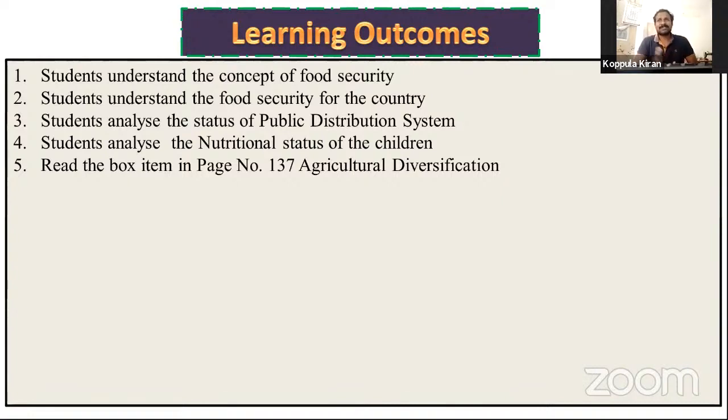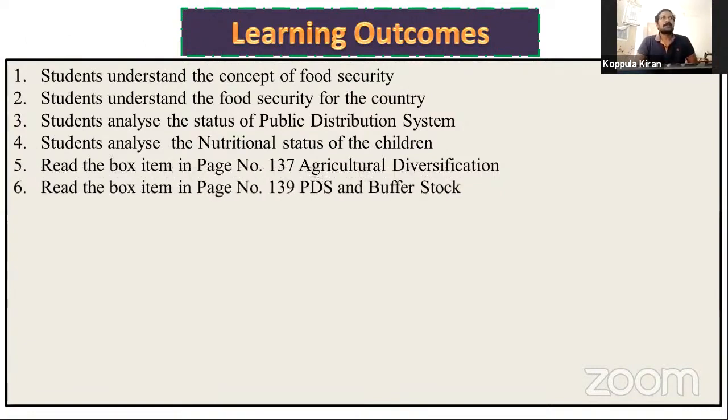We have discussed in the previous lesson, Rampur village economy, and learnt already about multiple crops and crop rotation. Now we can discuss a little bit of diversification of agriculture in this chapter.